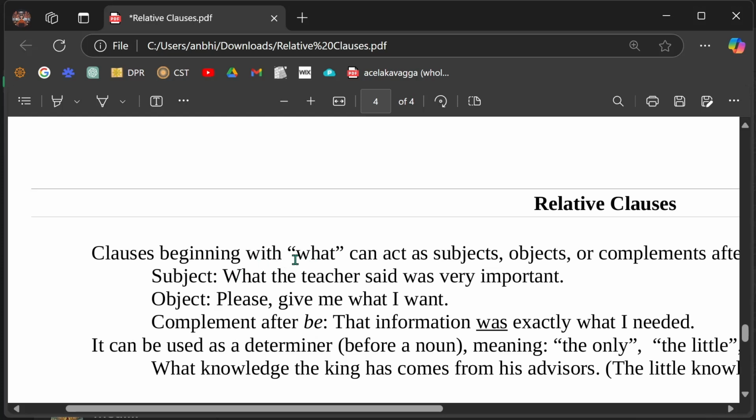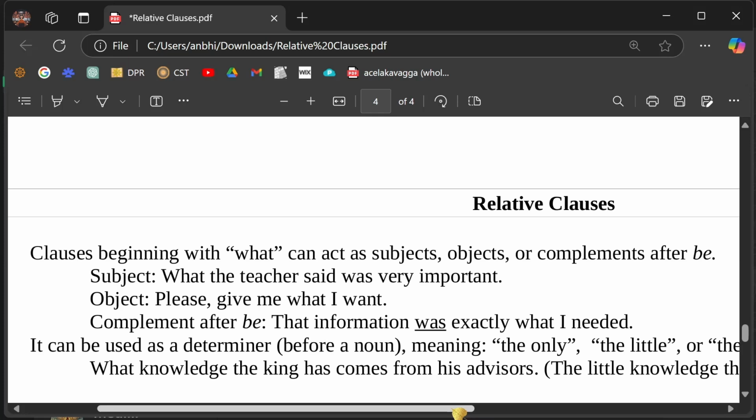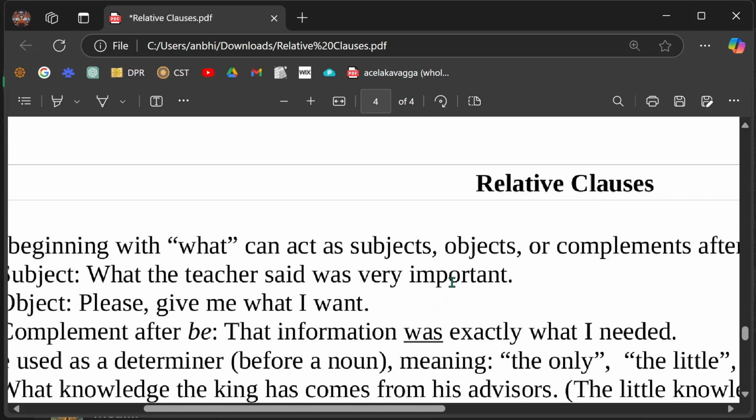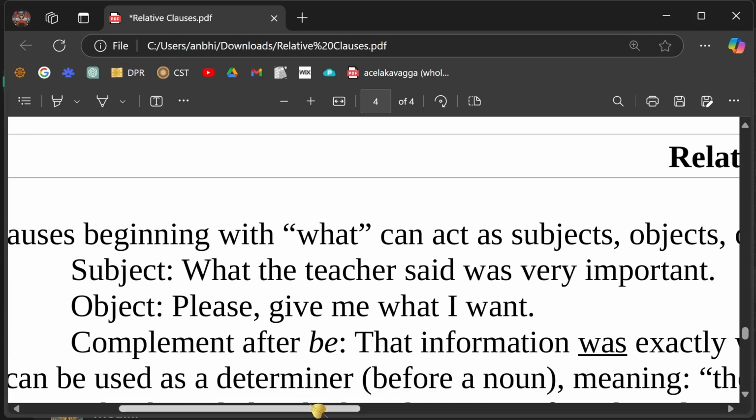So, okay, "what", this relative pronoun, creates a clause, right? Then this clause can act as a subject, object, or complement after "be". Either a subject or an object or a complement after "be". Look, as a subject: what the teacher said was very important.